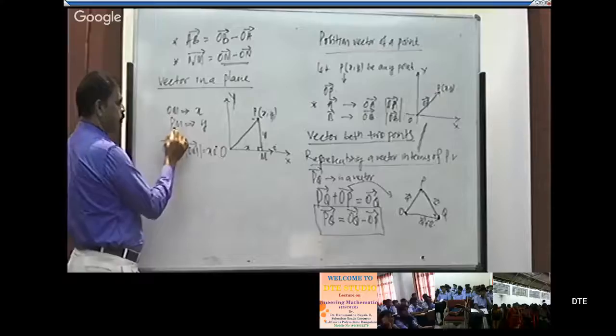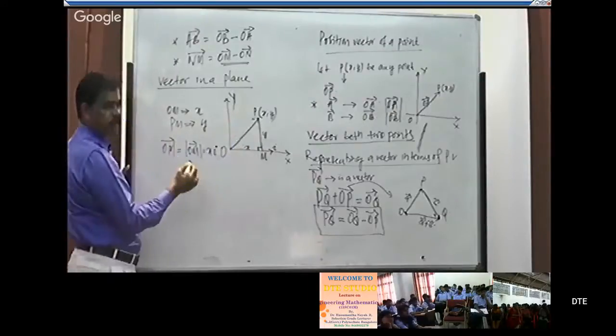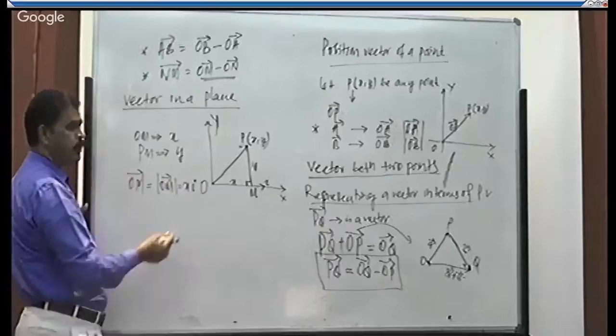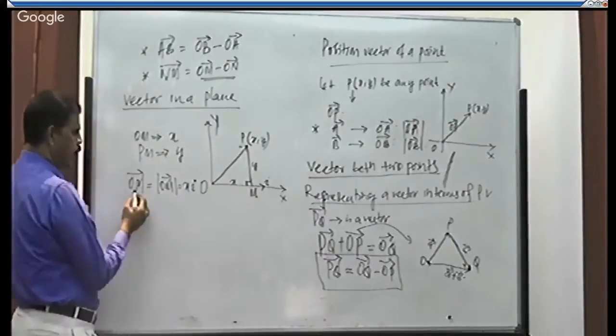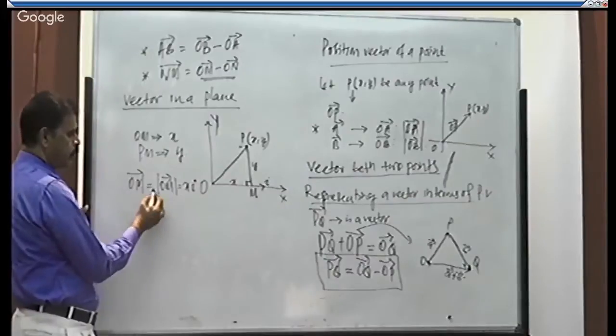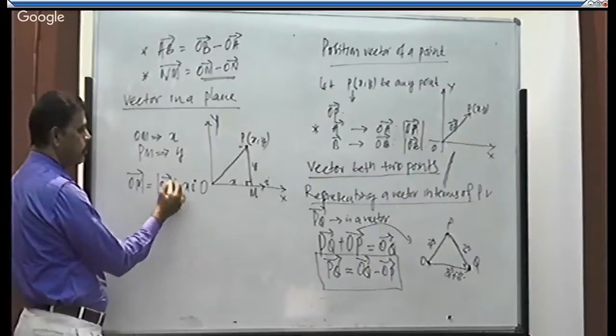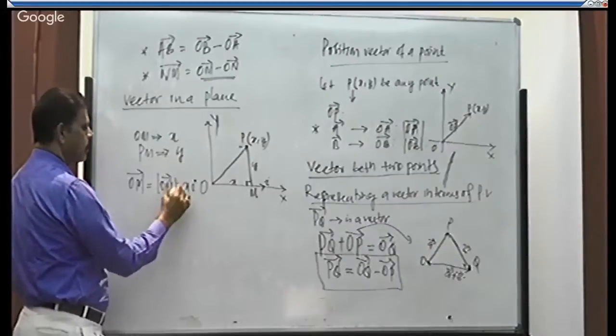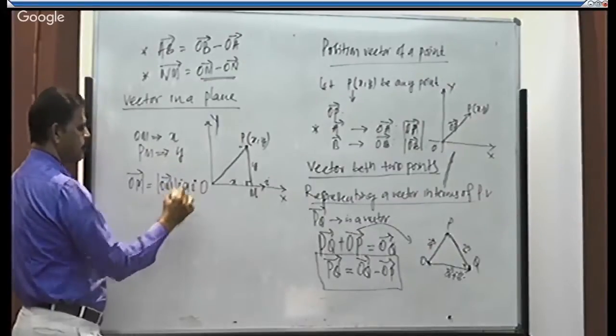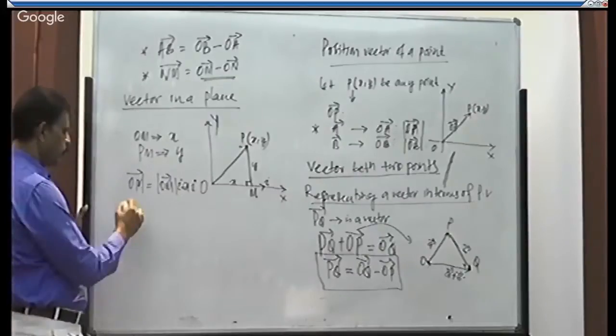OM is a distance x, PM is a distance y, right? So I write its position vectors. Position vector of OM, point P, is what? Any vector is equal to the magnitude of that vector into the unit vector. What is that unit vector? It is i. Hence, x into i.